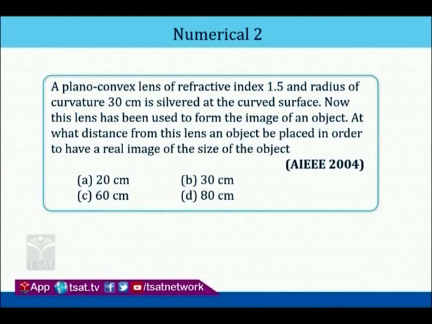Now, I am going to explain what concept is here. Now, this is the lens and mirror combination, it is a mixed concept question, and what is asked here? At what distance from this lens should an object be placed in order to have a real image of the size of the object?